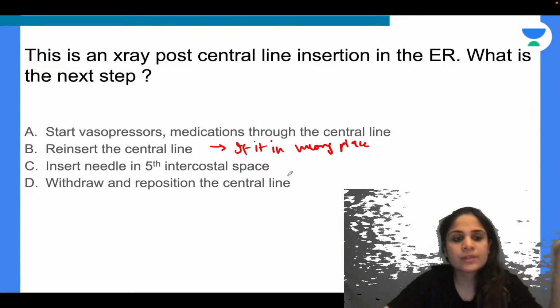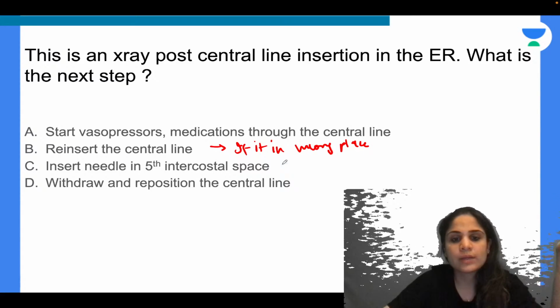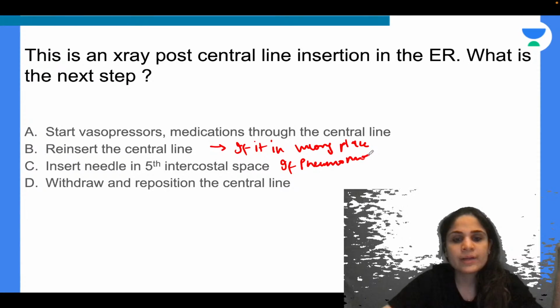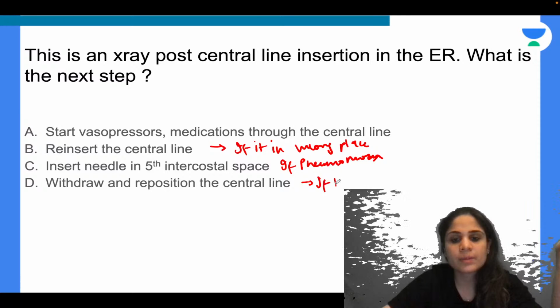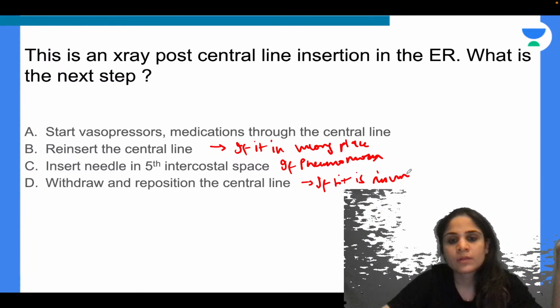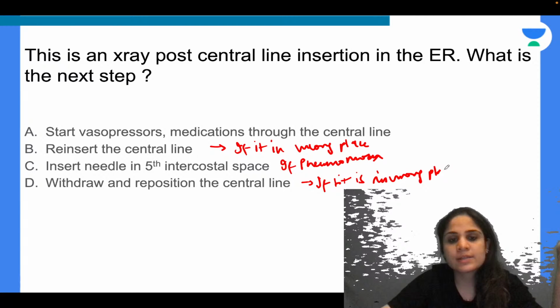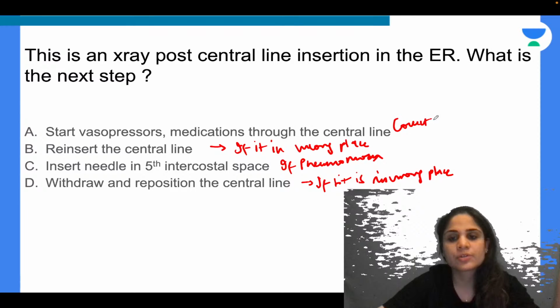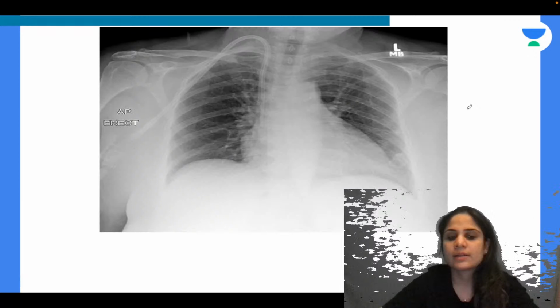Insert needle in 5th intercostal space. This you will do if there is pneumothorax. Withdraw and reposition the line again if it is in the wrong place. And you will start the vasopressor medications through the central line if it is in the correct position. Right? Now let's look at our central line on the X-ray.